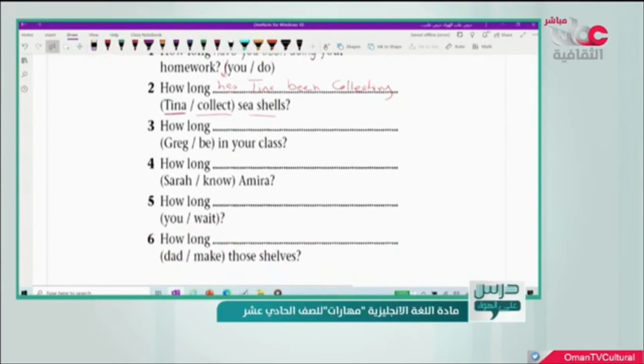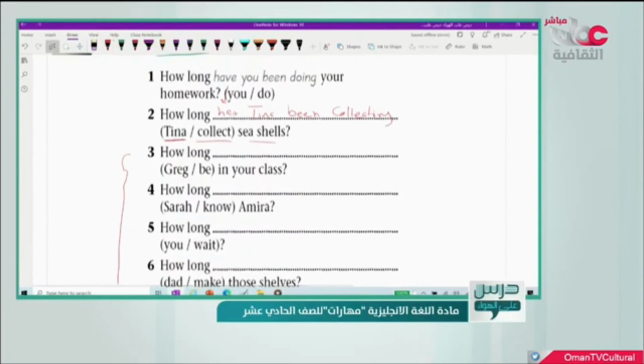Okay, so I want you to complete the rest here and find out the correct answer based on the example you are given and based on the example I gave you also.